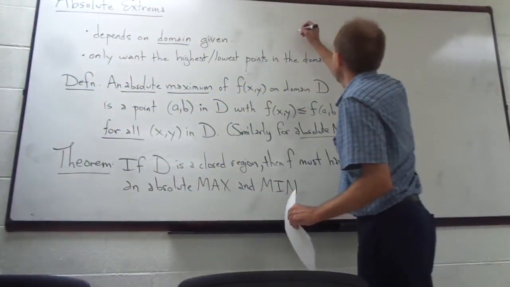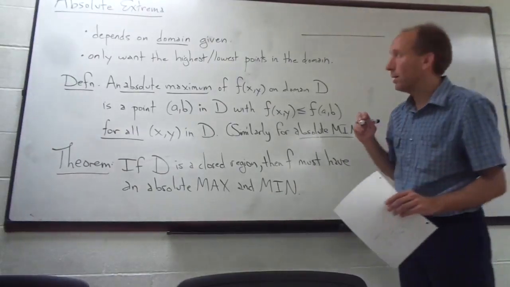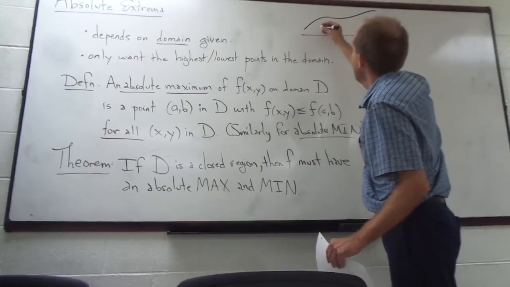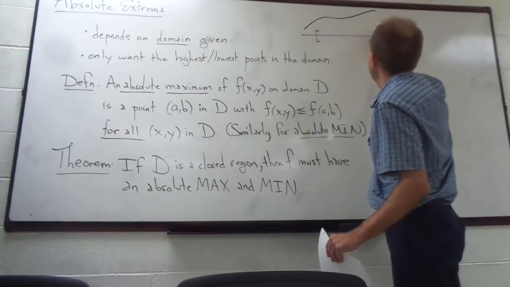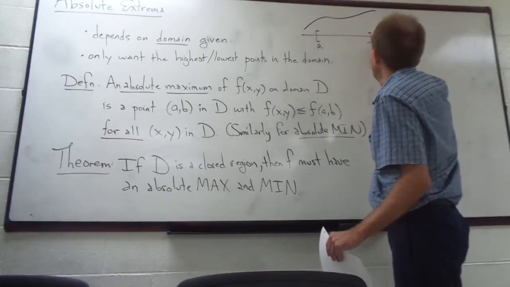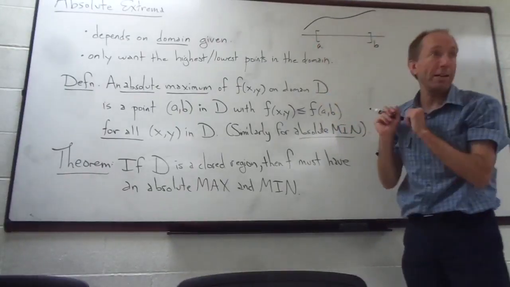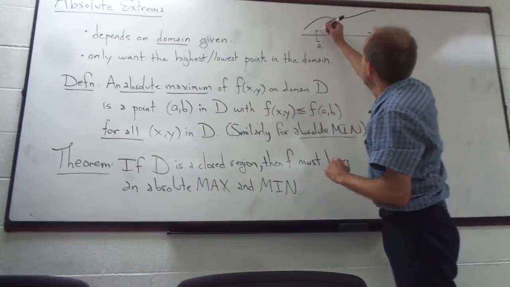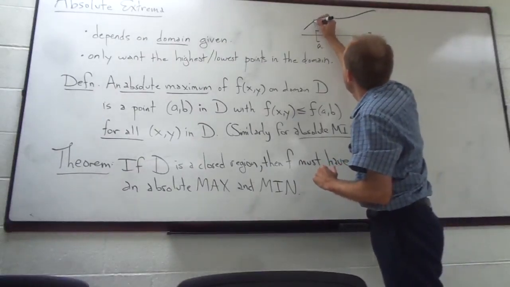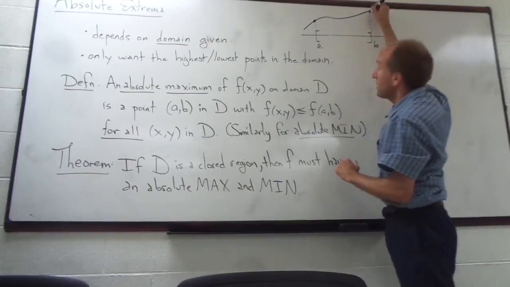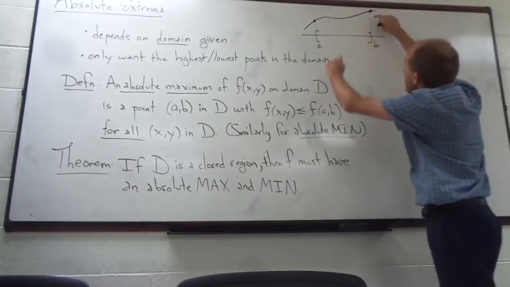Let me just remind you, back in first semester calculus, if I take a function like this, and let's say my interval is from a to b here. If that's a closed interval, and I'm including the boundary, which is the endpoints of the interval, then I'm going to have to have an absolute maximum. There it is. That's the highest point of the function on this domain.